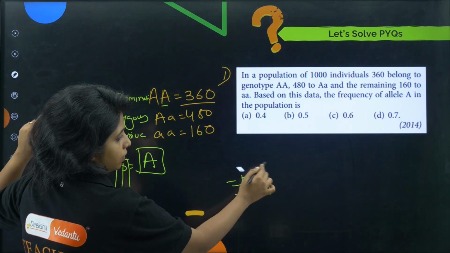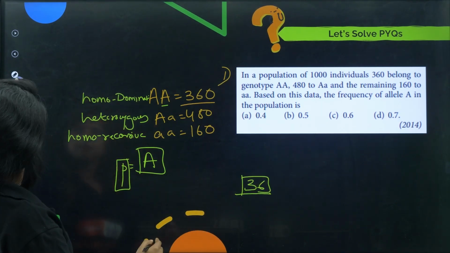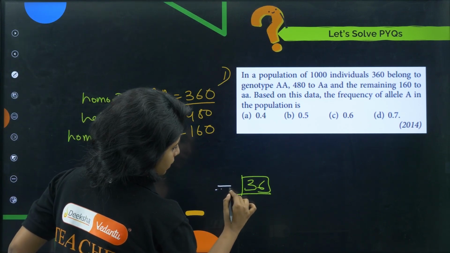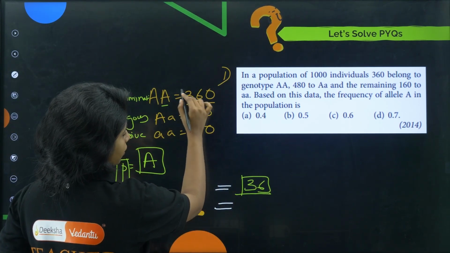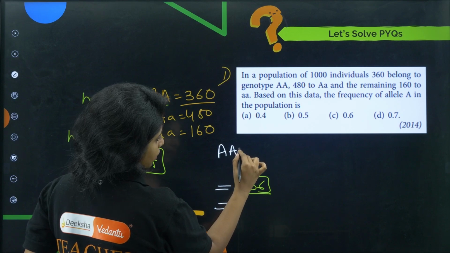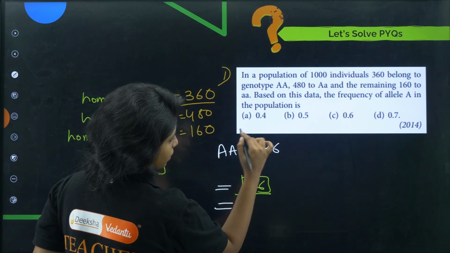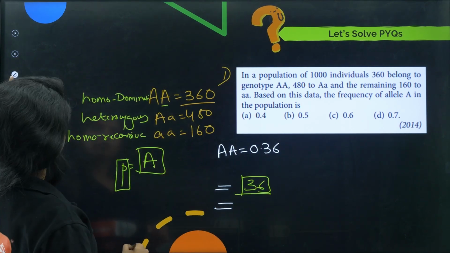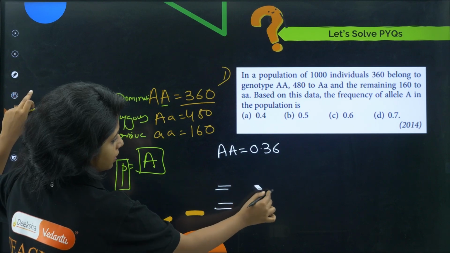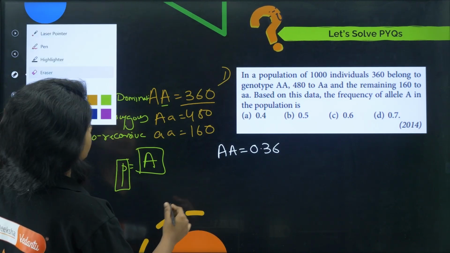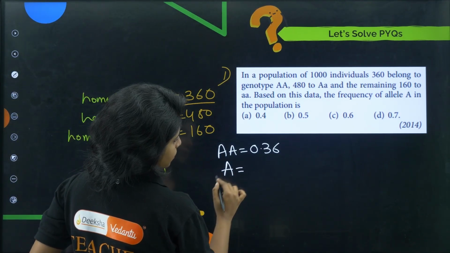Okay, now 36 is there. If AA is 0.36, you can think like that. Then what will be A?